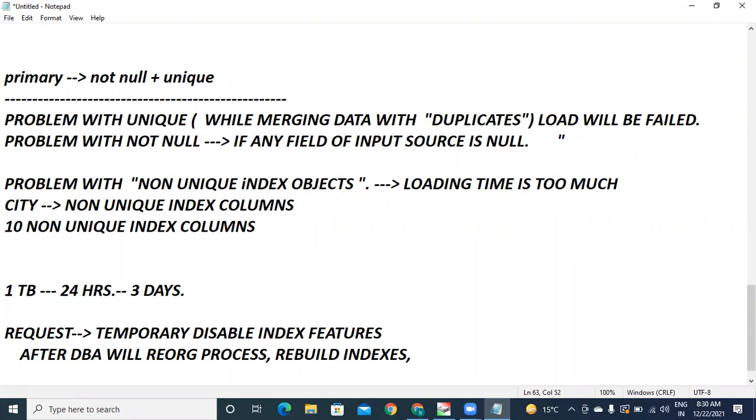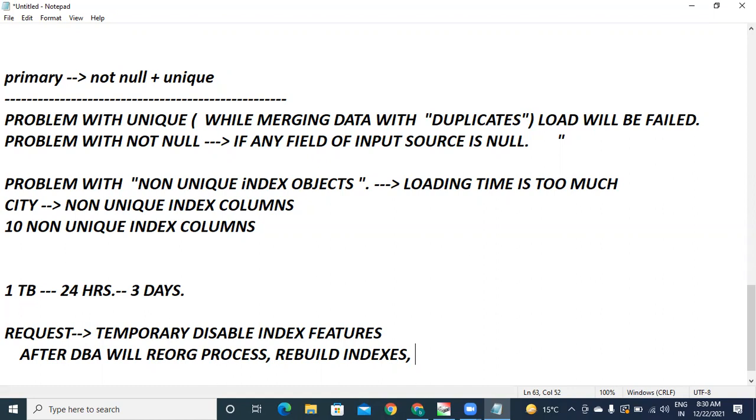So with the coordination of these two teams, your loading improvement can be done. Only the ADF developer cannot always improve the performance. From his side, there is only so much optimization that he can do. At the same time, there should be some support and coordination from database administrators.